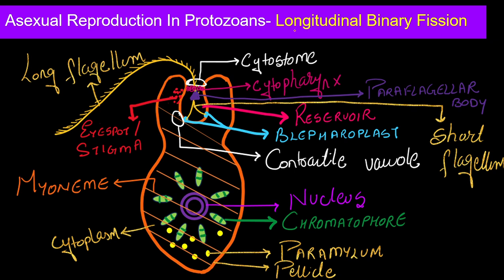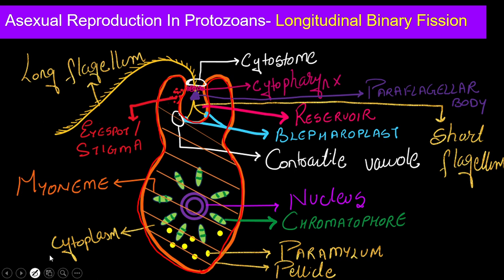Now, before moving ahead with the longitudinal binary fission, it is important for you to understand the structure of Euglena. Here you can see this outer layer which I am drawing now. This outer layer is your pellicle. What is pellicle? Pellicle is a proteinaceous layer which is flexible and which allows the cell to change its shape as and when required. So this is your pellicle.